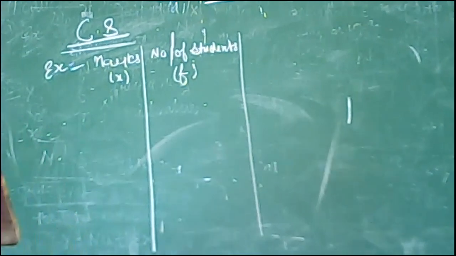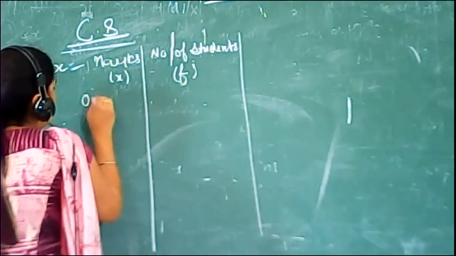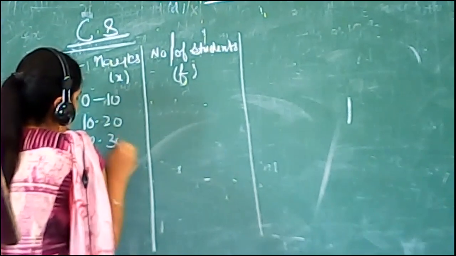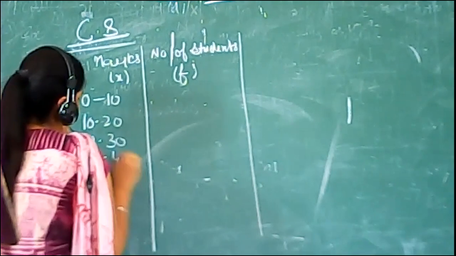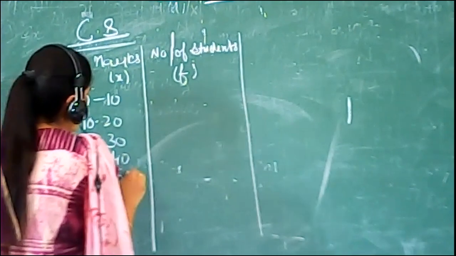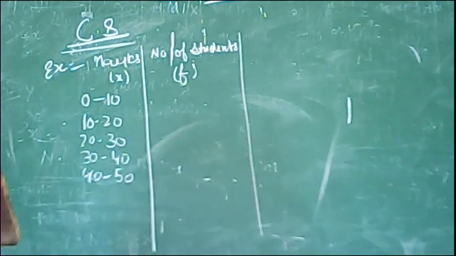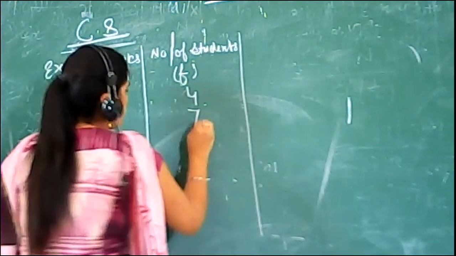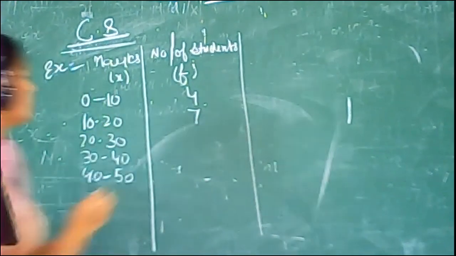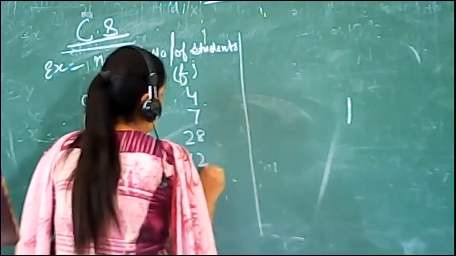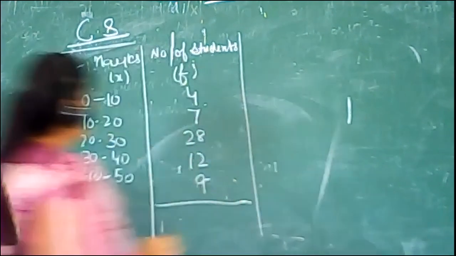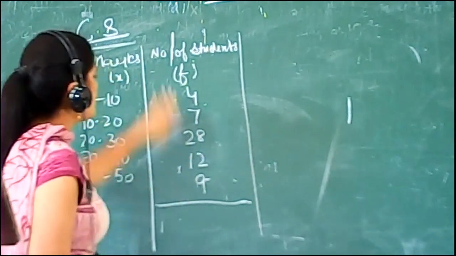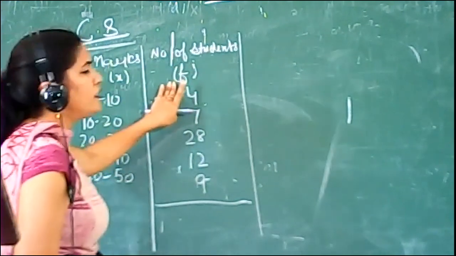So after all, marks of the students are 0 to 10, 10 to 20, 20 to 30, 30 to 40, and 40 to 50. So this is the class interval. Now the number of students is 4, 7, 28, 12, and 9. This is the class interval we denoted with the x series, and this is the frequency, the number of students, denoted with the frequency.